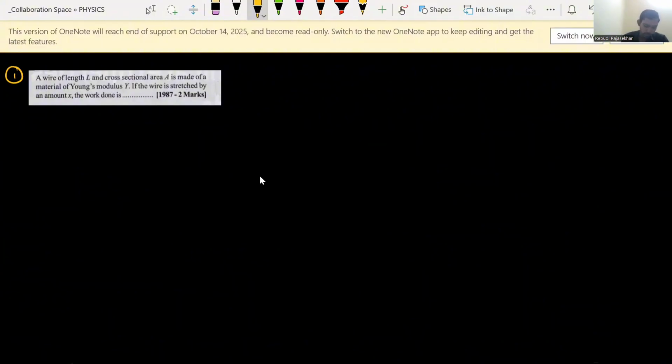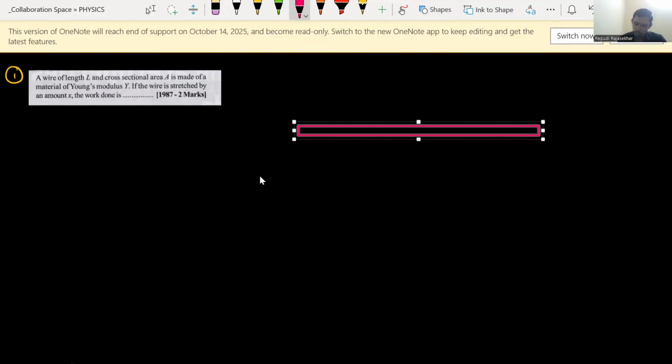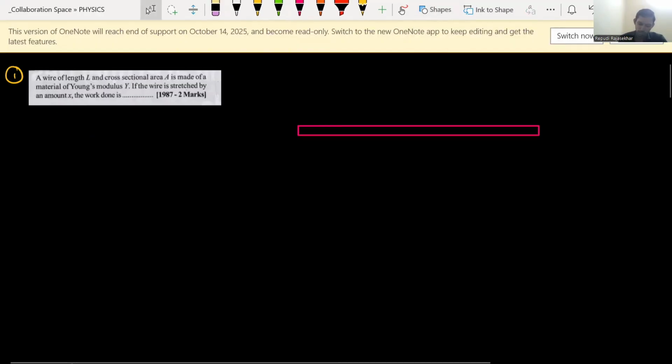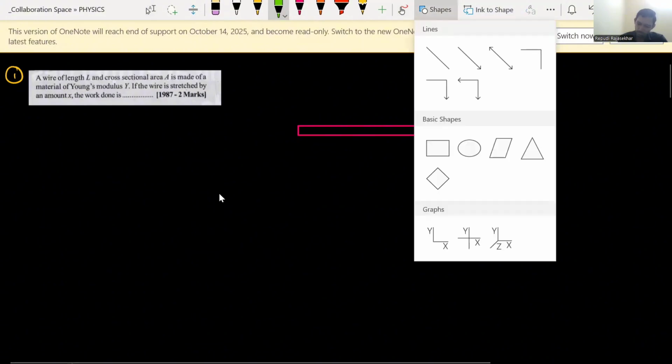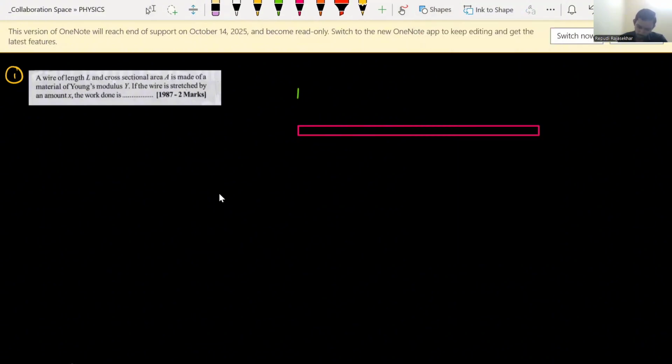So, a wire of length L and cross-sectional area A is made of a material of Young's modulus Y. If the wire is stretched by an amount X, the work done is. There is a metallic wire. So again consider the metallic wire is elastic in nature, then only elongation is possible. Right. Let us consider there is a metallic wire of length L. As per the given question, length is mentioned already. So length of the metallic wire is given as L.